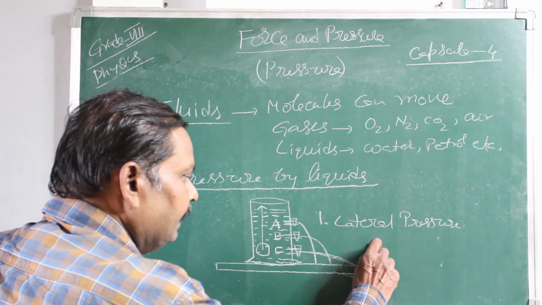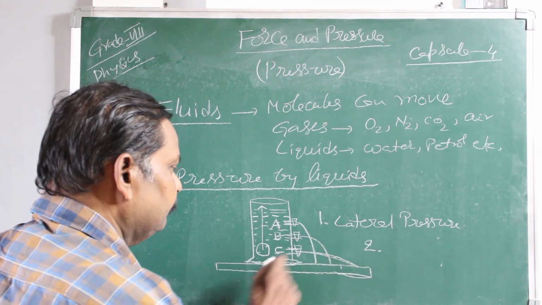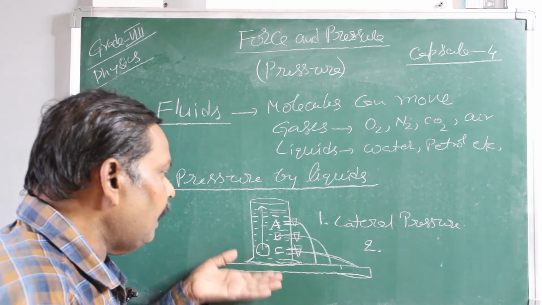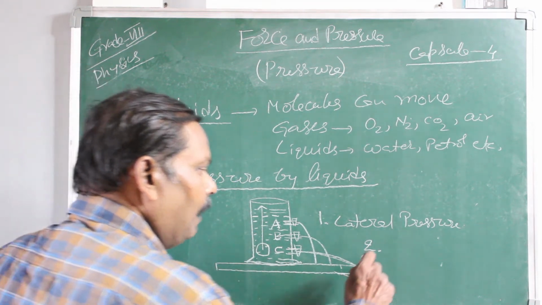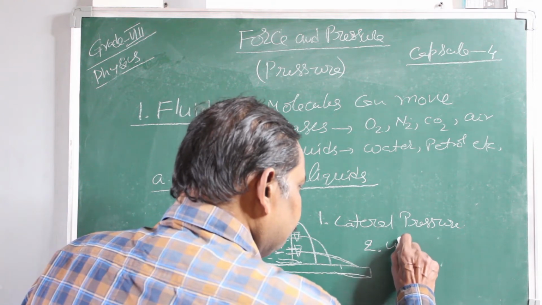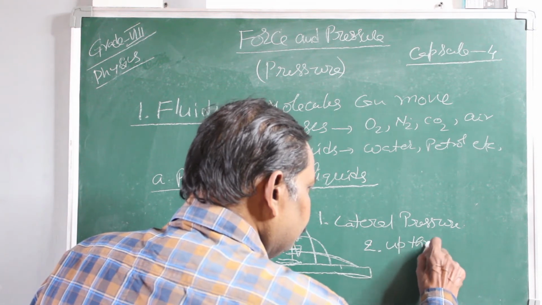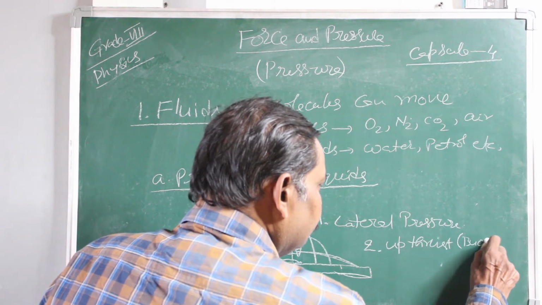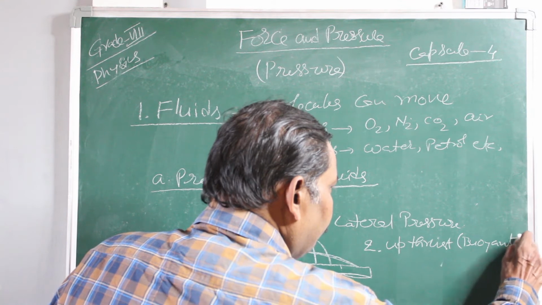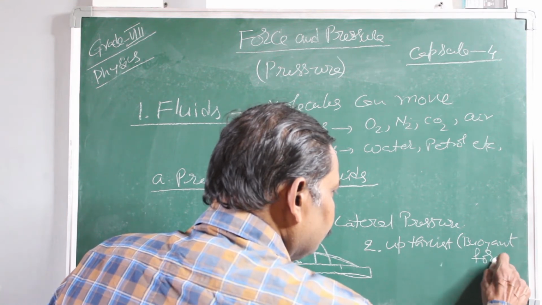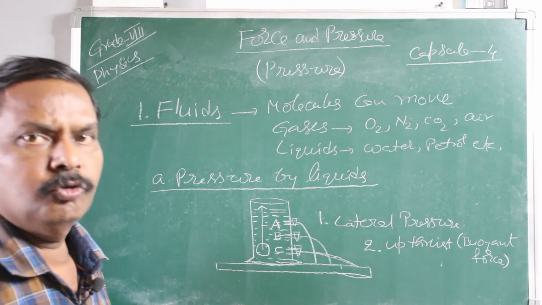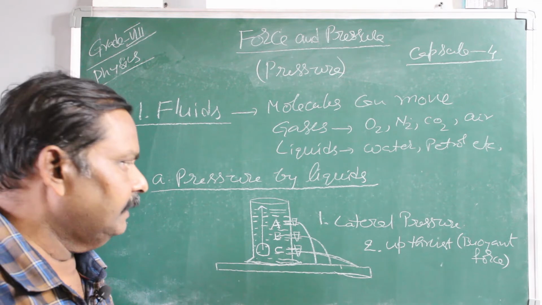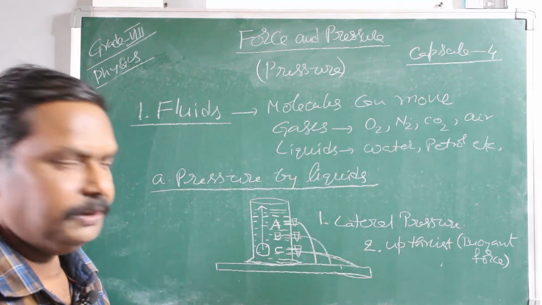The pressure acting on the ping pong ball in the upward direction is called upthrust, otherwise called buoyant force. So fluid exerts pressure sideways and in the upward direction also.